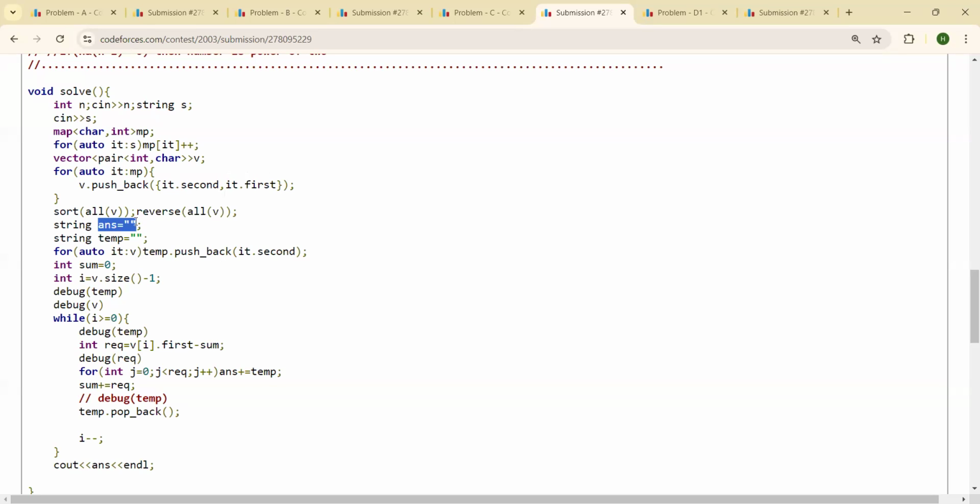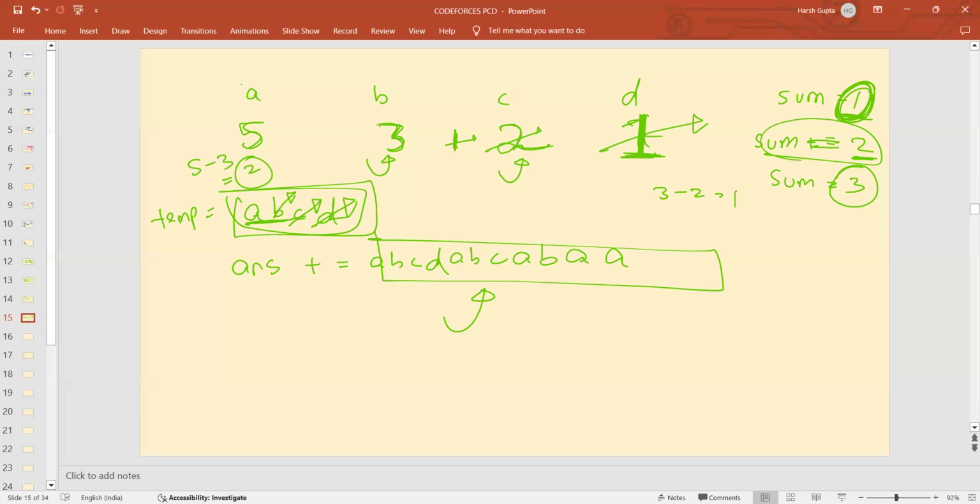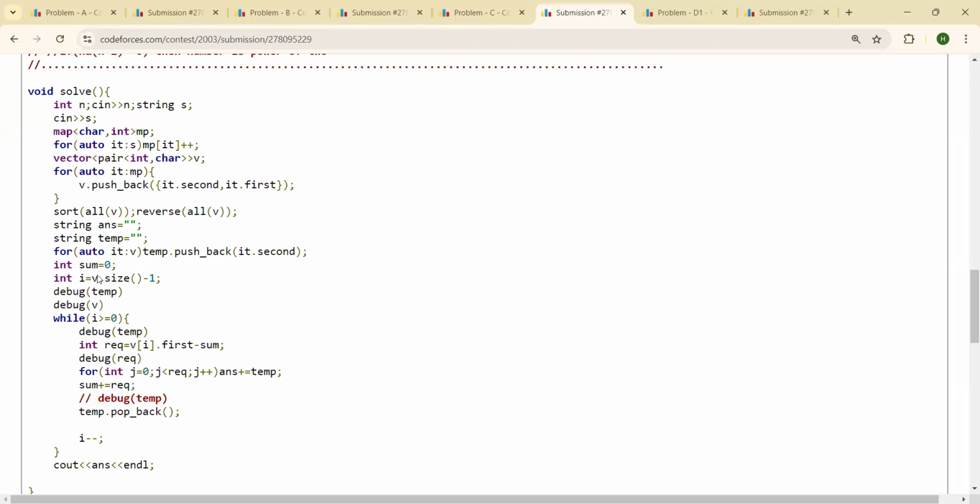So initially I initialized my answer string to an empty string and temp to an empty string, and went to each and every character and pushed back that character to my temp string. So basically, first of all, I constructed this temporary string, that is ABCD. Once I have that string constructed, I initialized my sum to 0 and started traversing from back. So I initialized my i to v.size minus 1.